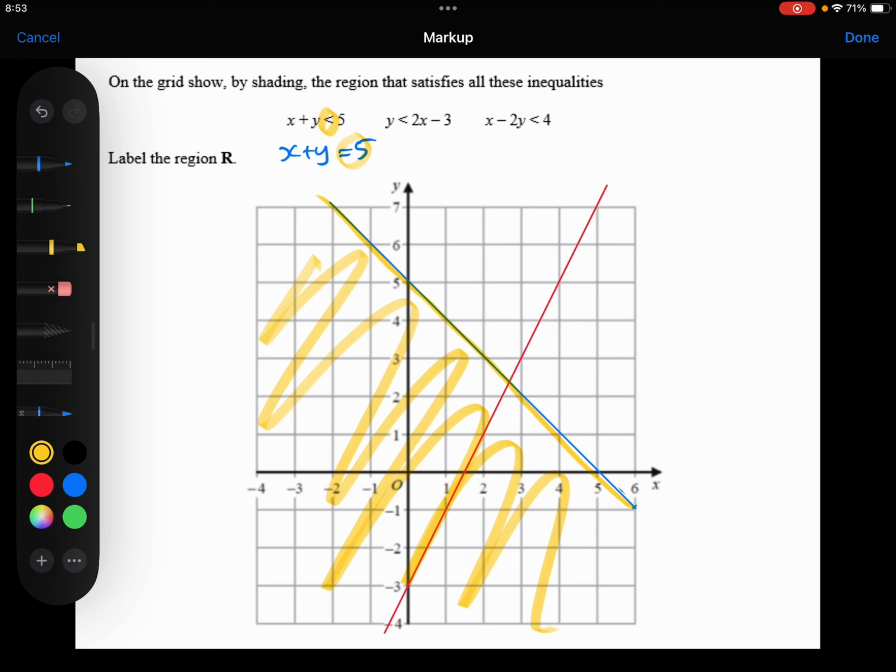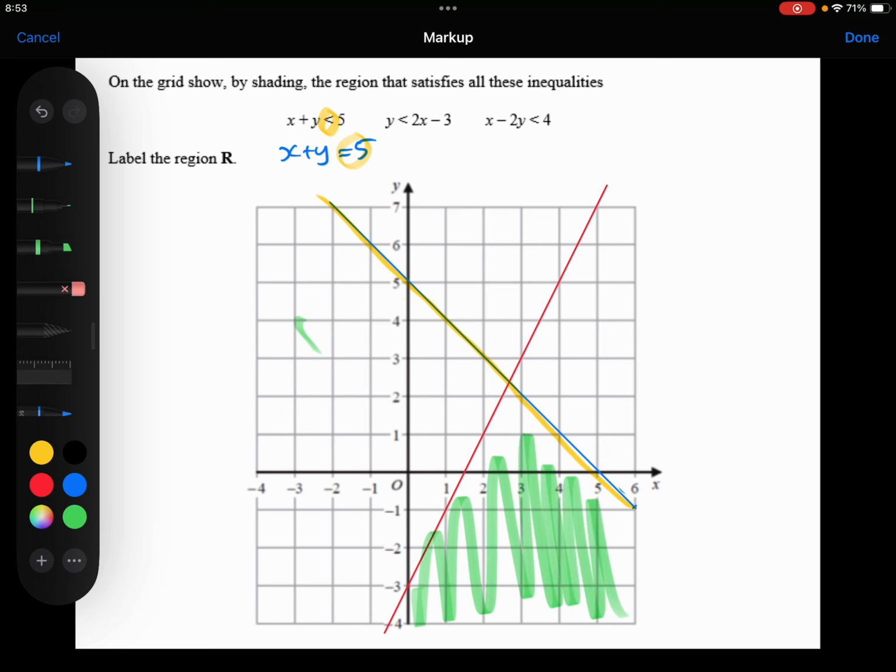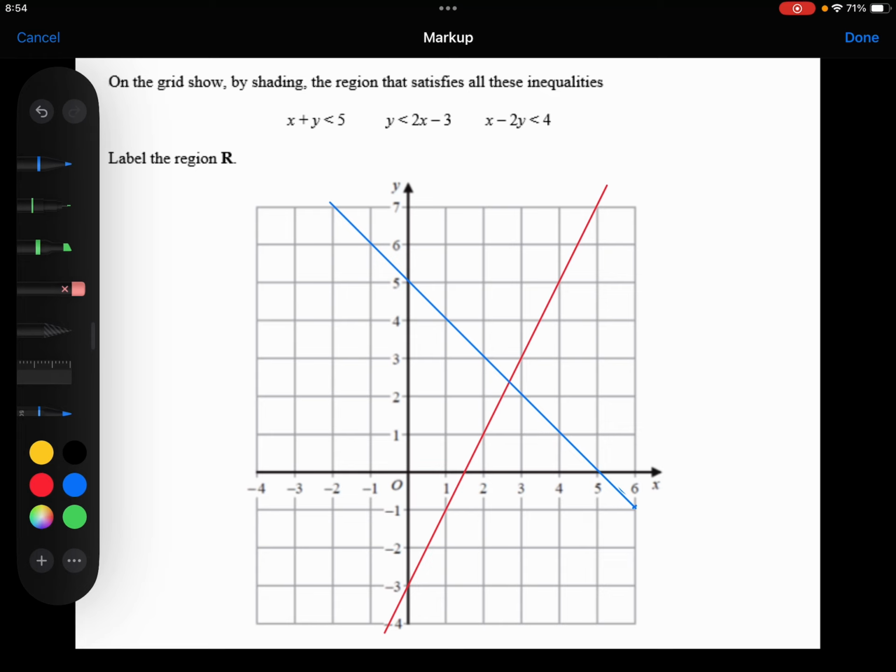But also remember that we needed it to be below the red line as well. So actually, just in this bit here so far, that bit there in green is below both the blue and the red. But we do still have one more inequality to go.